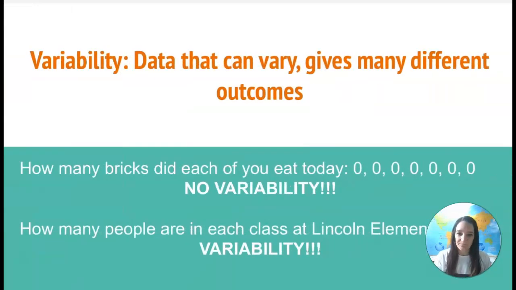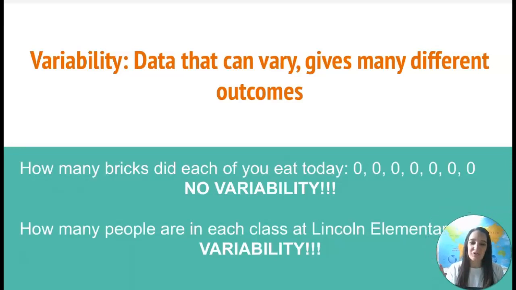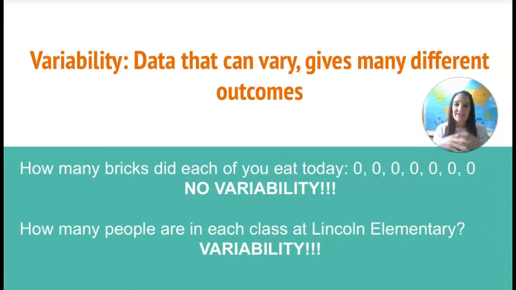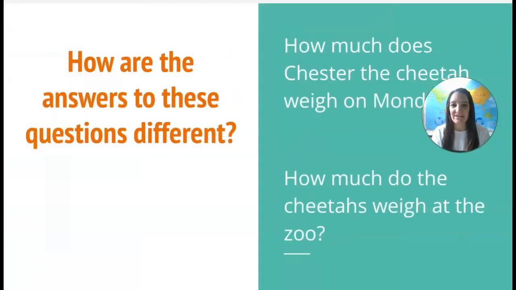Another example of variability is me asking you, hey, how many bricks did you all eat today? Zero, right? I could ask each of you, you'd all say zero. There's no variability. But if I ask how many people are in each class at Lincoln Elementary, that would be a lot of variability. Even in sixth grade, in our three different classes, there is some variability in how many students are in each class. So there's another example of what variability is.